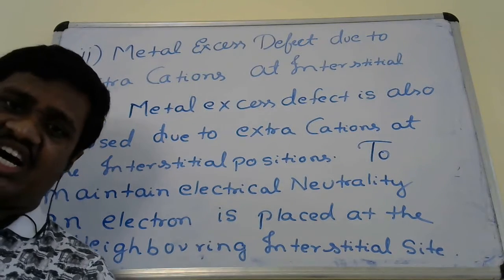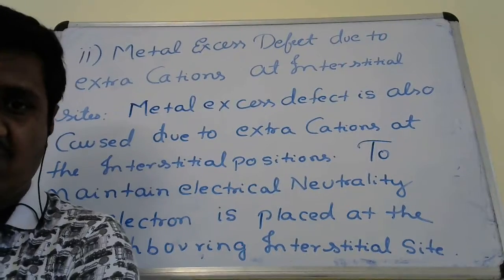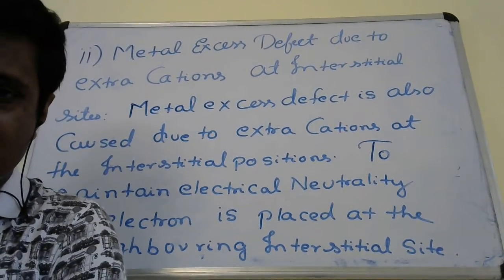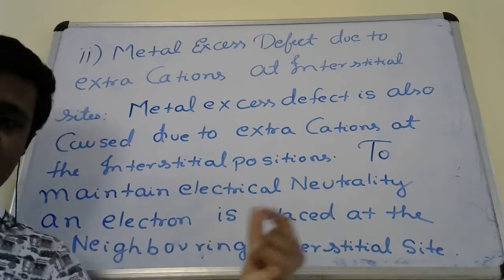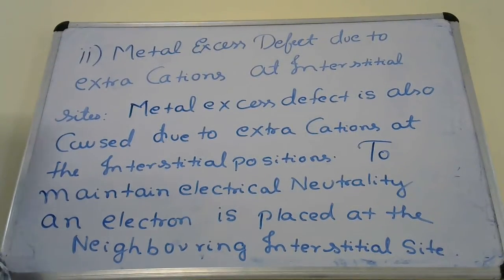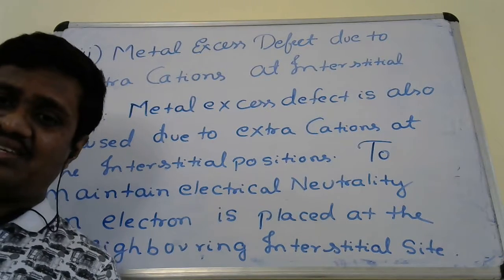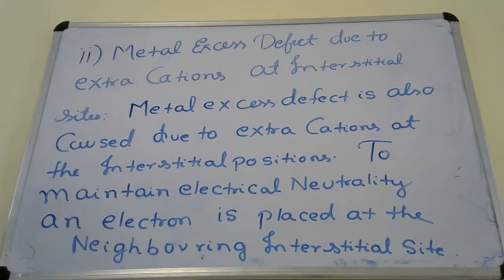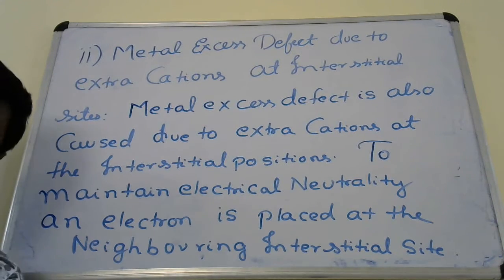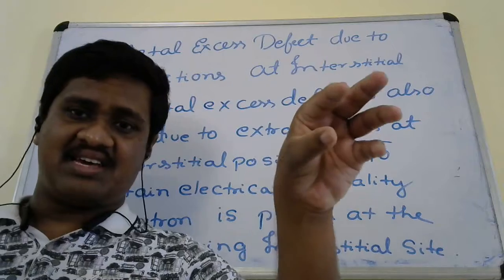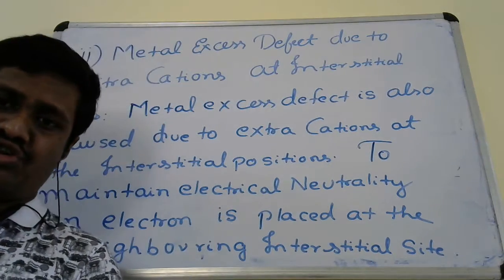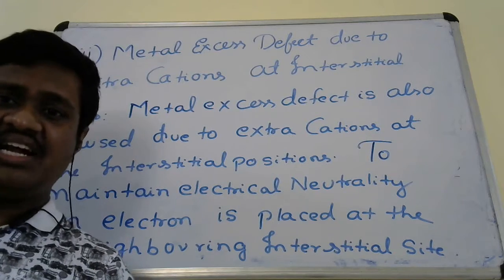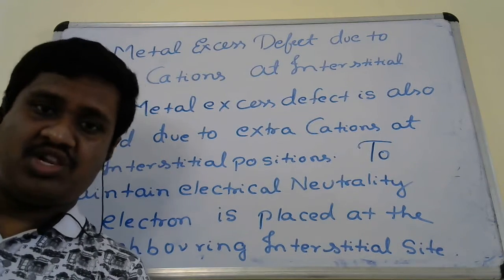So to balance the charge, to again make the solid neutral, what do we have to do? An electron is placed at the nearby interstitial site. Means at one interstitial site there is a cation, and at the nearby interstitial site there will be an electron, to balance the charge and to keep the solid neutral.